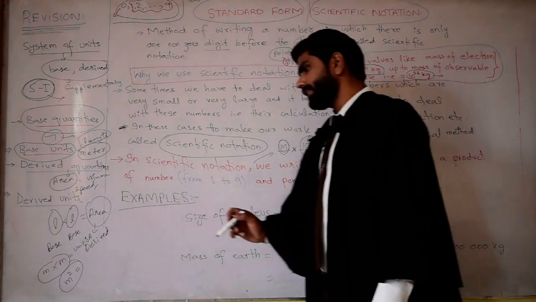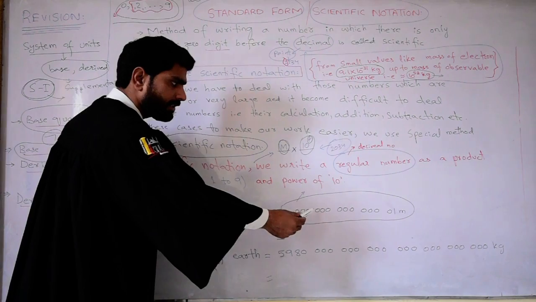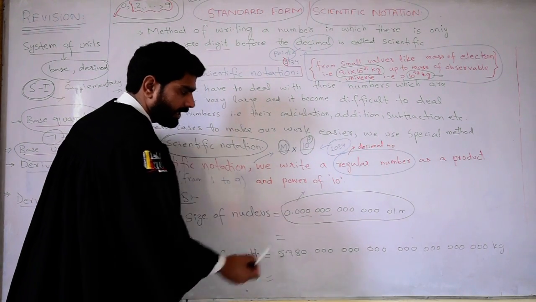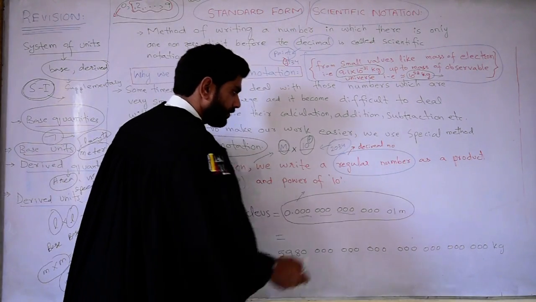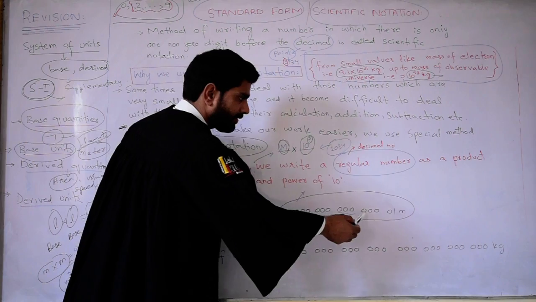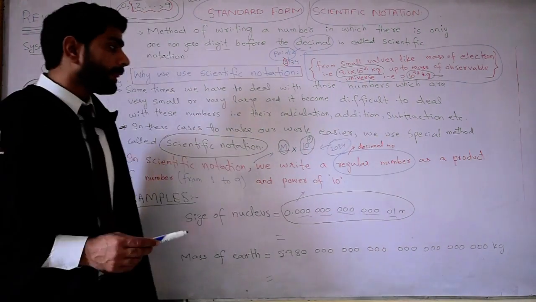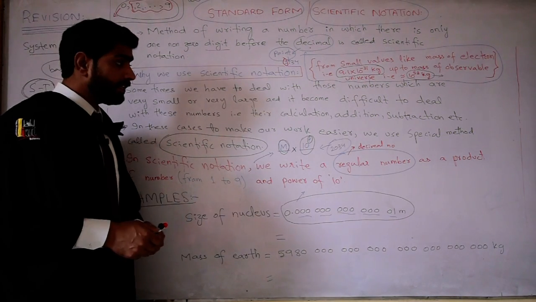This is the size of the nucleus, 0.000000. I have written these in groups of 3 so that you can easily understand how many zeros there are. 0, 0, 0 and 0 and 0 and 1. So this is the size of the nucleus.